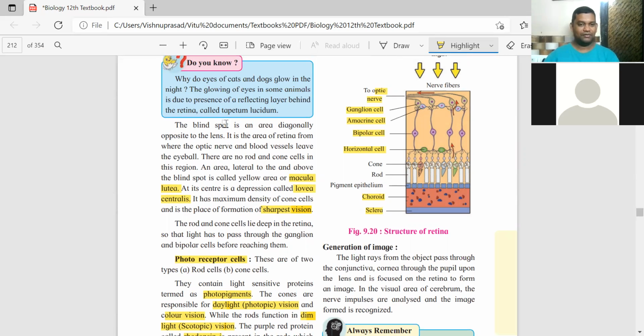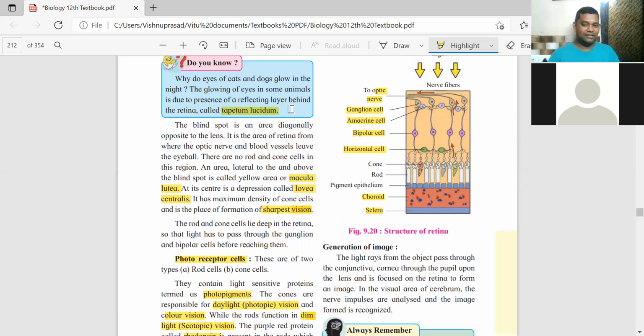Now apart from human beings, there is this interesting point given. If you have noticed animals like cats and dogs in the night, उनके आंखों को देखा है अंधेरे में? They start glowing. So in their eyes, behind the retina, there is one more layer, which is a reflecting layer. उसको बोलते हैं tapetum lucidum.